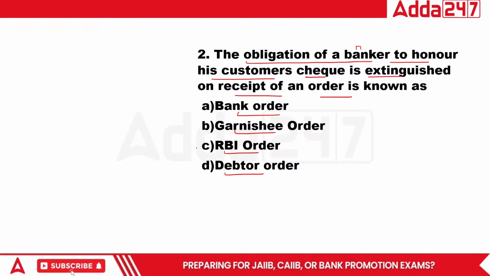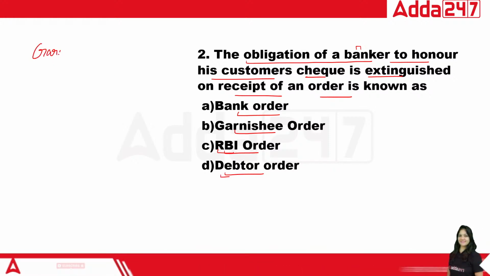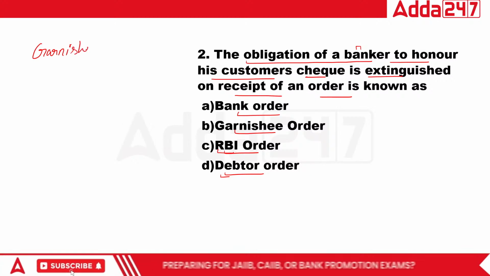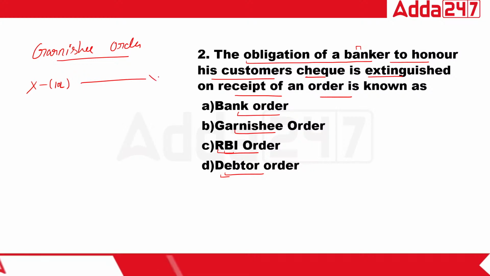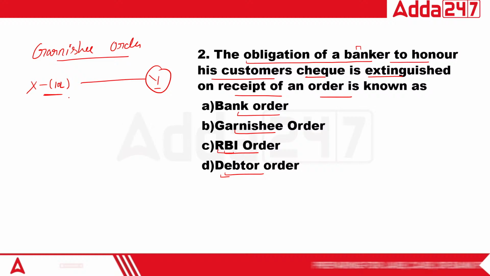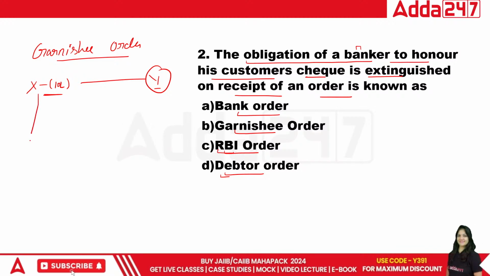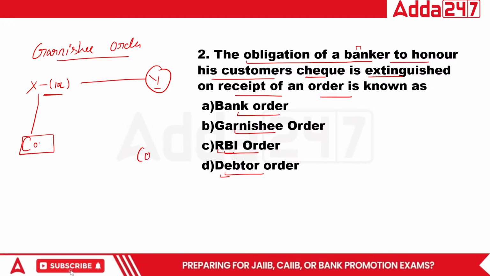I think all the orders are easy. What is RBI order, debtor order, bank order? But I think you don't know what the garnishee order is. So I'm giving one example to understand the garnishee order. Suppose X has to give 10 lakh rupees to person Y. But right now he is not able to pay the money. X works in a company, and the source of income of X is this company.